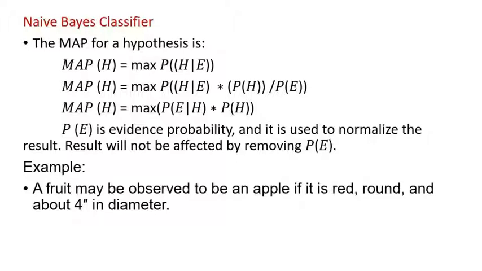That is, MAP(H) = max of P(H|E), which equals P(E|H) multiplied by P(H), divided by P(E). This is the basic maximum a posteriori formula. P(E) is the probability of the evidence, and it is used to normalize the results.